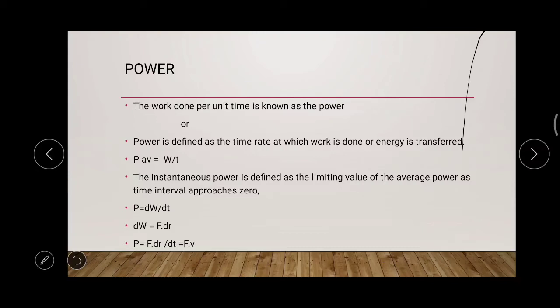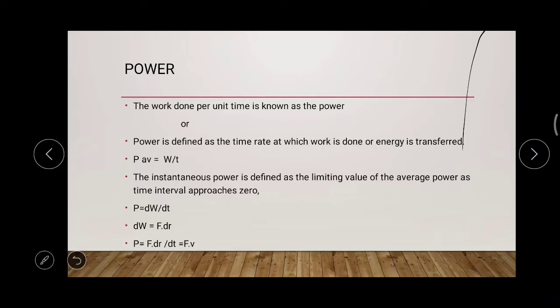So in this section we will discuss the power and as well the collisions. First of all, the power. You have already studied that power is the work per unit time.